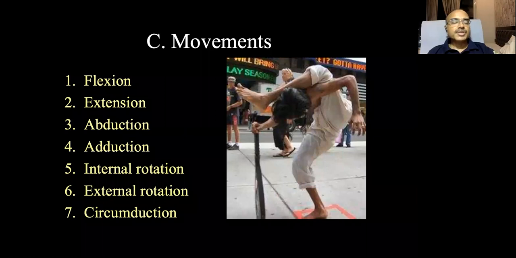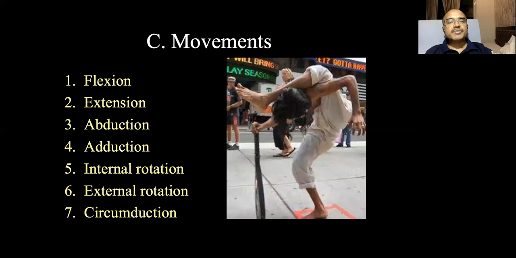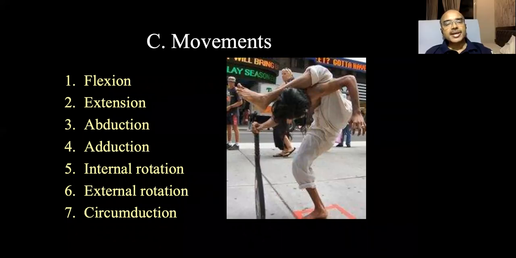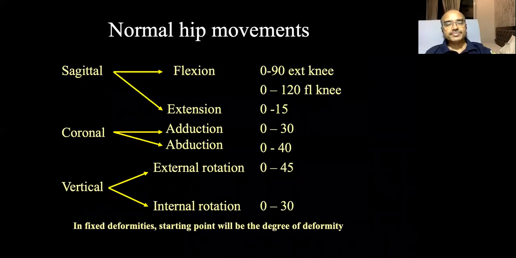Next, we come to the most important aspect of the hip examination, that is movements, measurements, and special tests. Until now, inspection and palpation. Next, we come to the movements. What are the movements possible in the hip joint? Start with flexion. Don't start with abduction, adduction. First we want to hear from you flexion, extension. Next, abduction, adduction, internal rotation and external rotation, and finally circumduction. In this particular order, you must answer the movements of the hip joint.